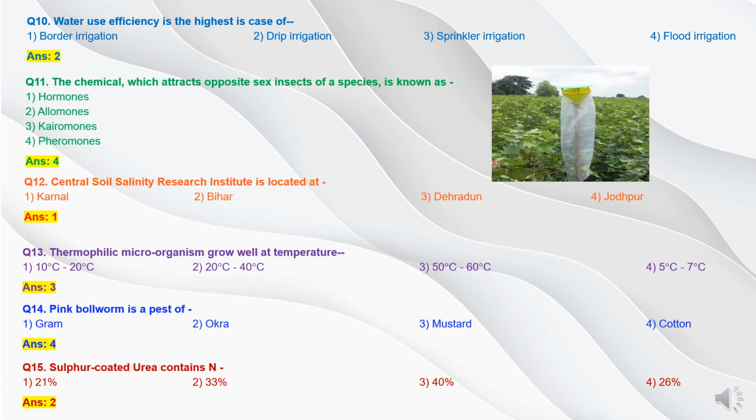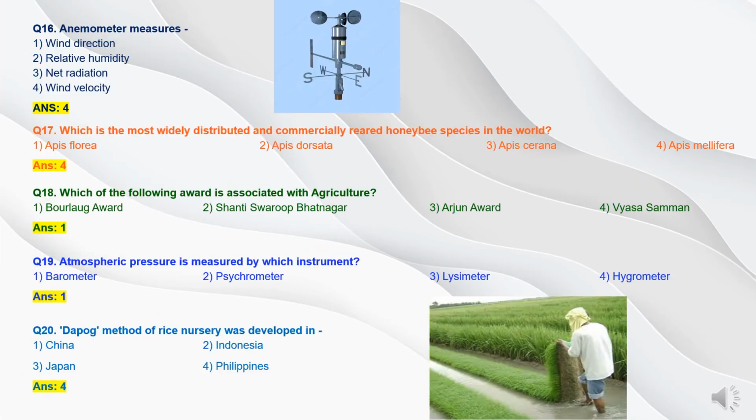Now question 15. Sulfur coated urea contains nitrogen option 1 21%, option 2 33%, option 3 40%, and option 4 26%. The answer is option 2. Sulfur coated urea contains nitrogen up to 33%.